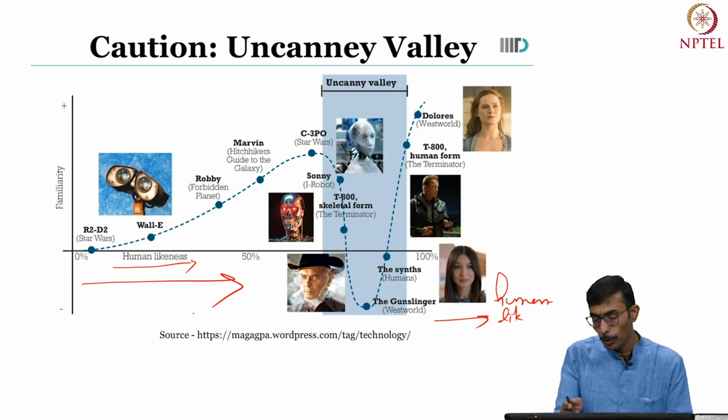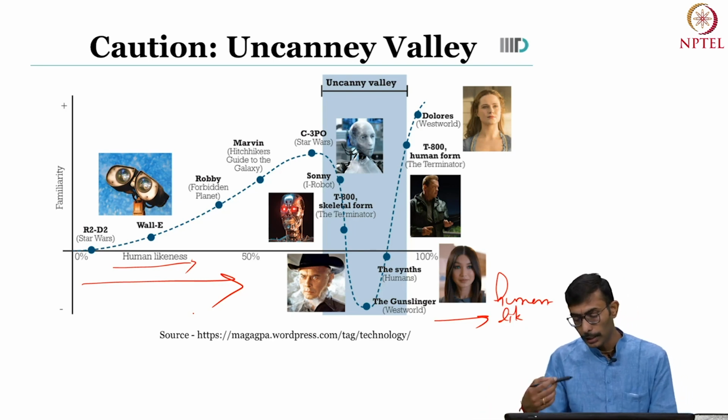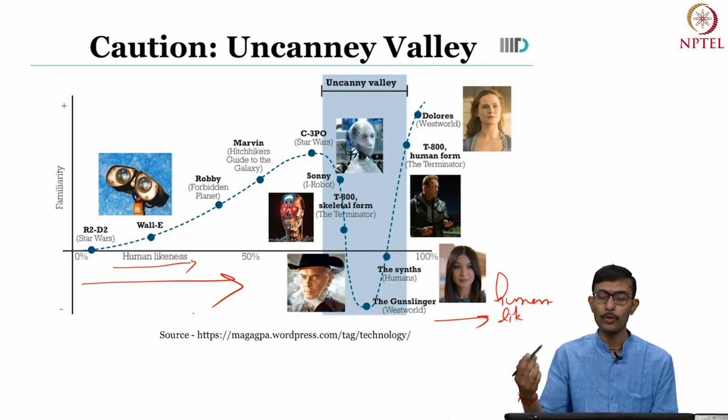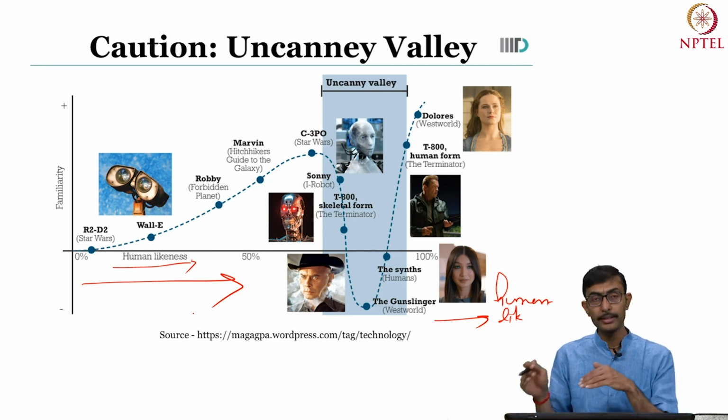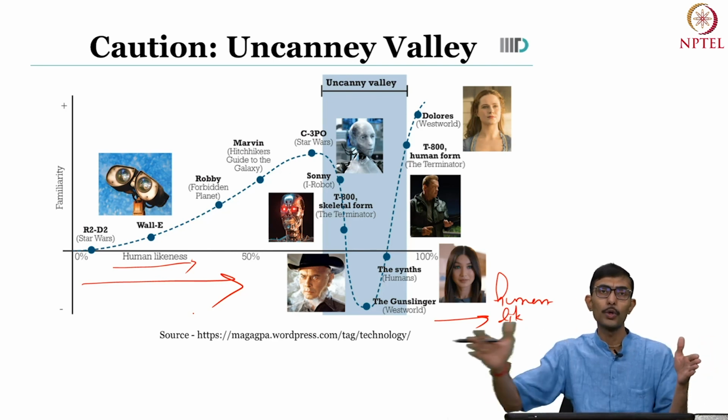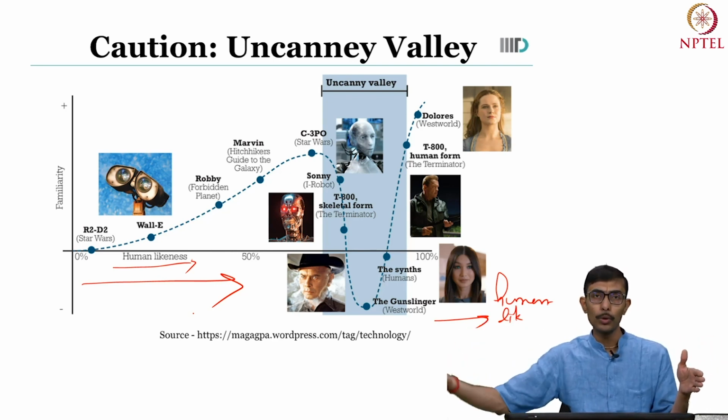And then the more you go on the right-hand side, you come to, for example, the Synths character in Humans, the BBC series, and then the Terminator T-800, and Dolores, of course, in Westworld, right? They look very much like humans. So on the x-axis, you have the robotic agents looking less human-like on the left-hand side, but as you go to the right side, looking more human-like.